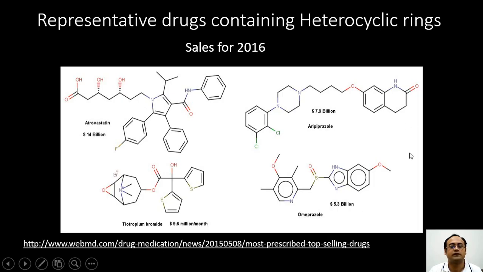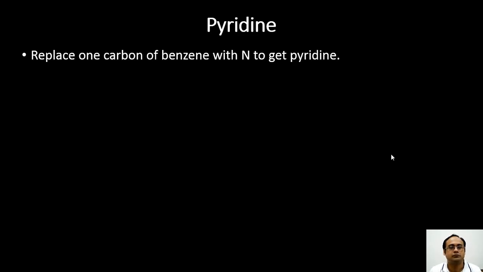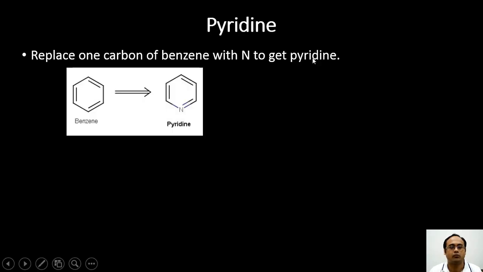So it is quite obvious that heterocyclic compounds and their chemistry are very important to us. These structural frameworks are present in natural compounds as well as in important drug-like compounds. So it is vital for us to understand their structure, chemistry, and properties. Let us start this journey with pyridine. When in benzene you substitute one carbon with a nitrogen, we form a compound known as pyridine. So if you replace this carbon atom in benzene with nitrogen, it gives you pyridine.